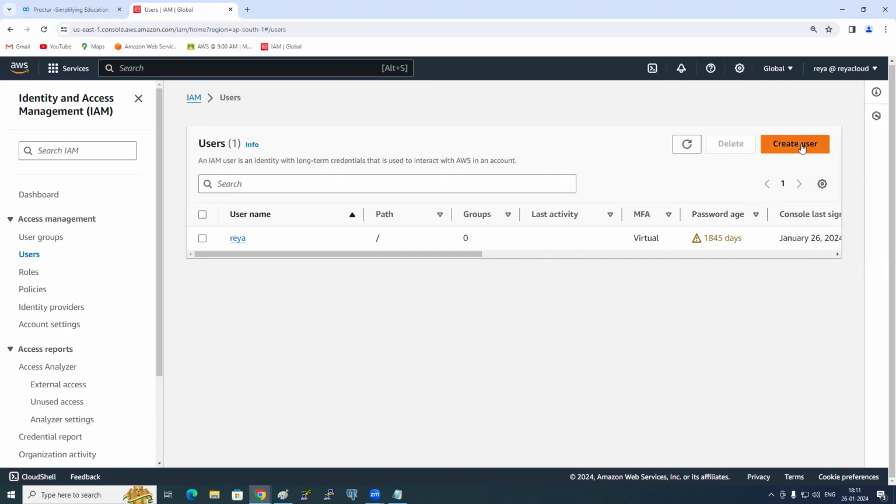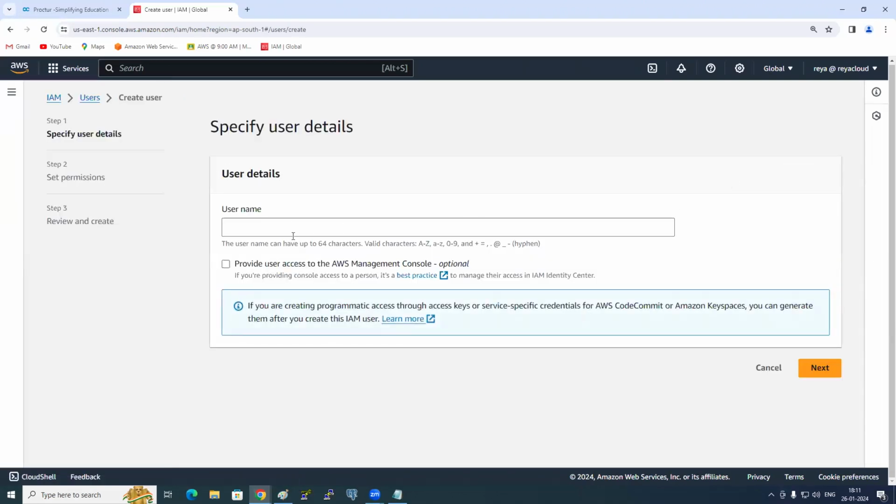What to click now? Create user. Username. You have to give your own name. At the moment, I'm just giving some name. Tell me one now. Sunaina. Sonali. Okay. So we have the user here, Sonali.